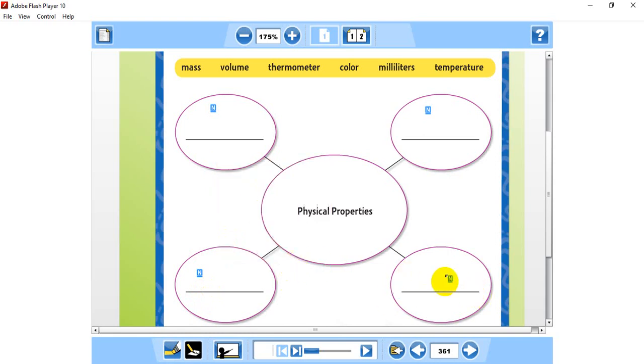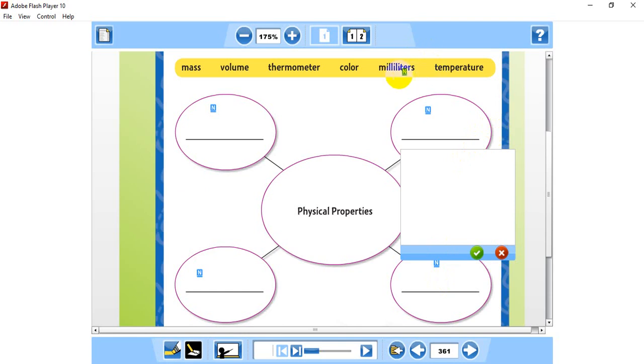Okay, and the last one, what should we write here? Thermometer, temperature, or milliliters. So which one is the correct one, guys? Thermometer is a tool that we use to measure the temperature. So it's not related to the physical property because it's a tool. What about milliliters? It is a unit, the unit of the liquid.